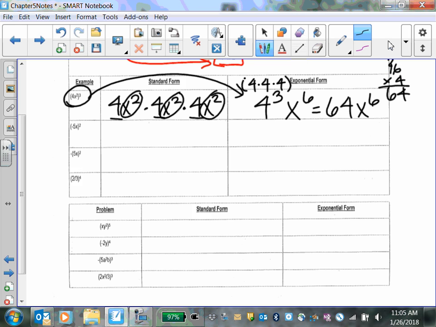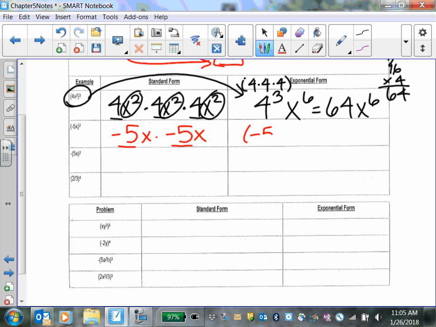Next one is not as complicated. It's negative 5x squared. So how many times am I doing negative 5x? Everybody? 2. So you're just going to write negative 5x times negative 5x. Instead of writing that, there's 2 negative 5s, and I'm going to put the negative 5 in parentheses so we know the negative goes with the 5.